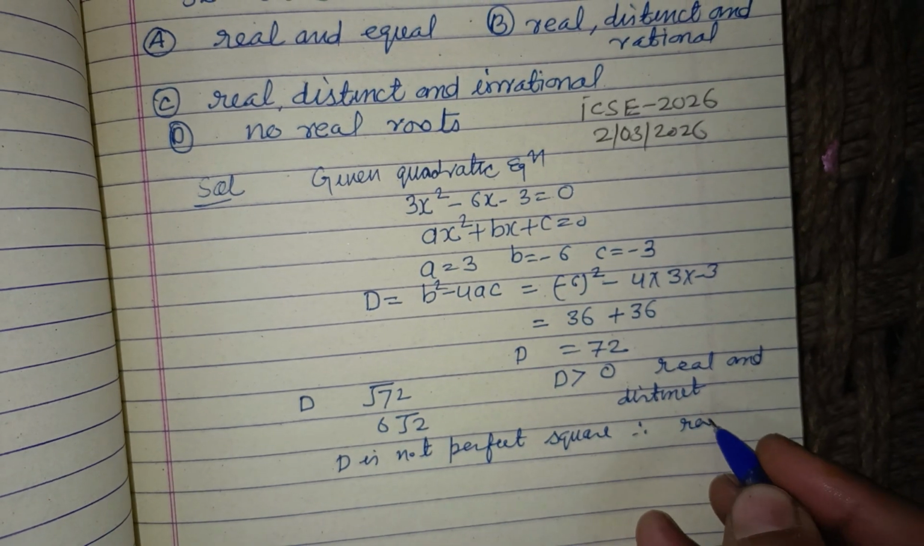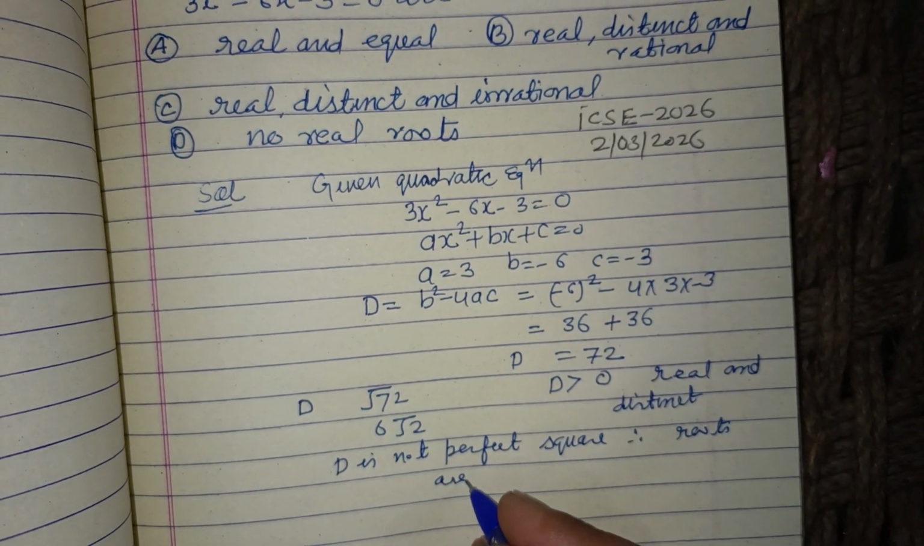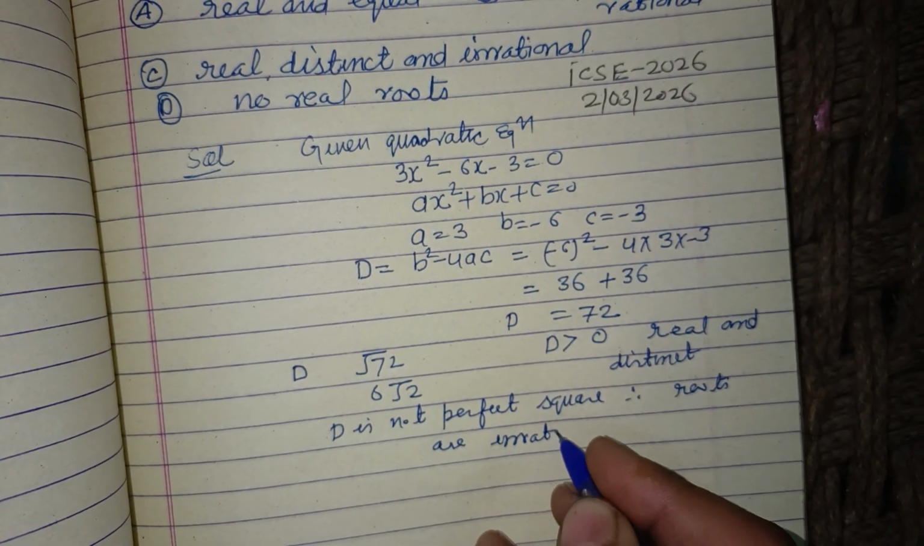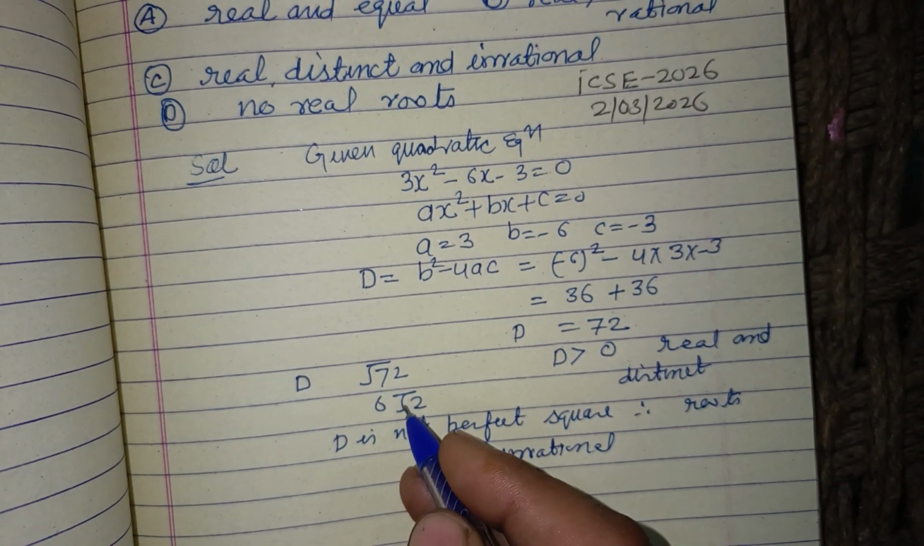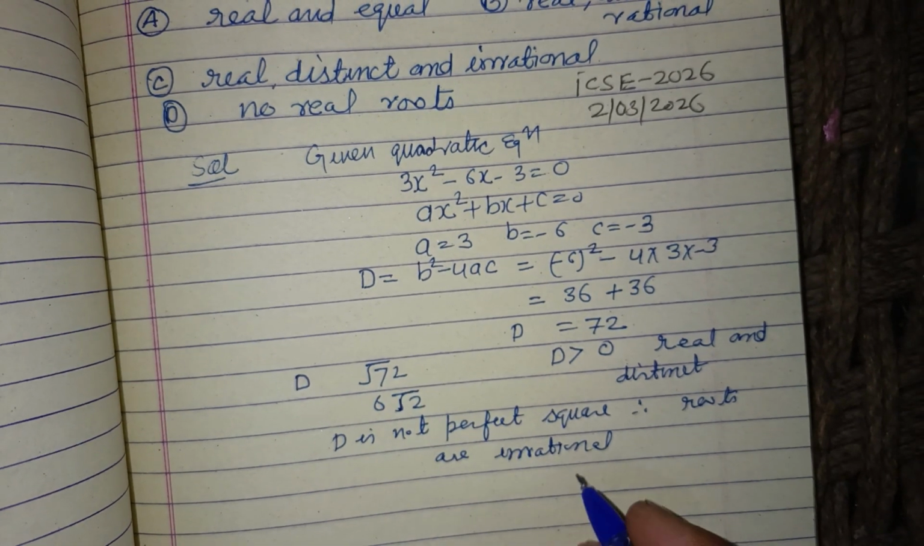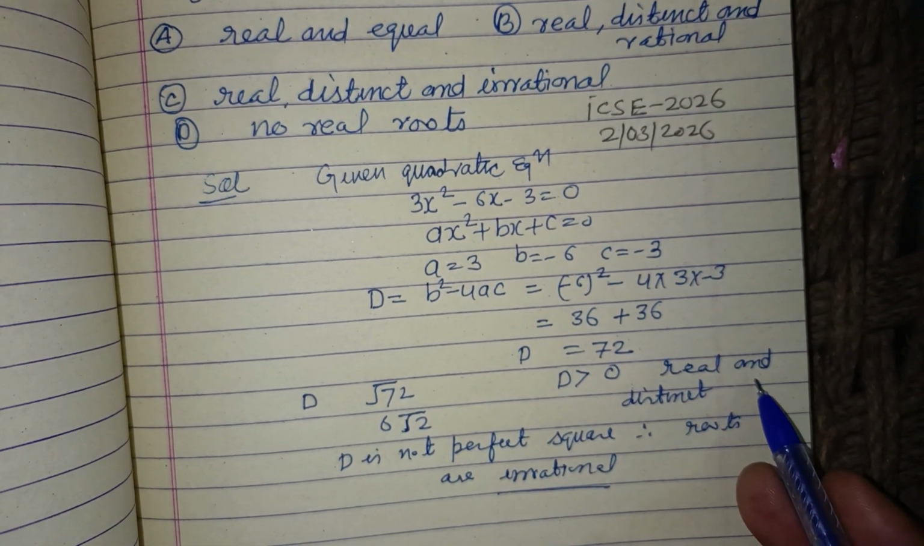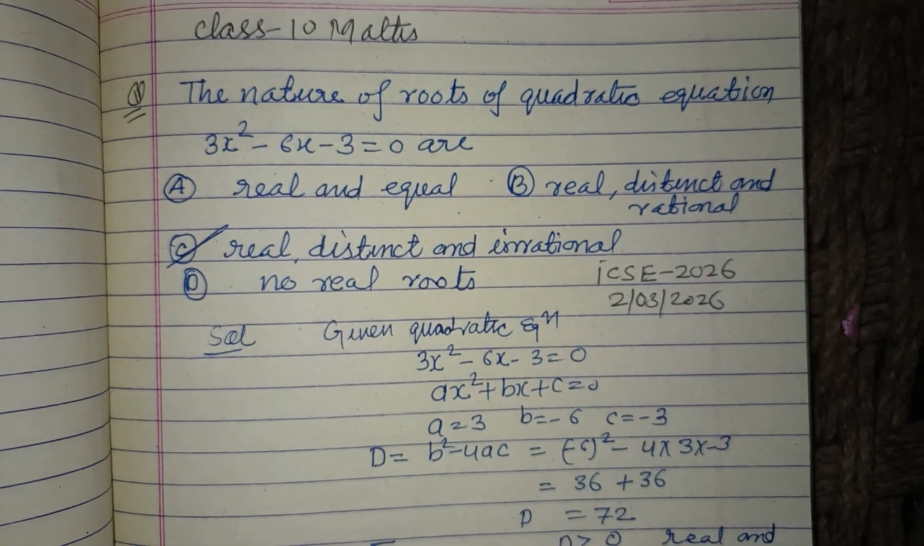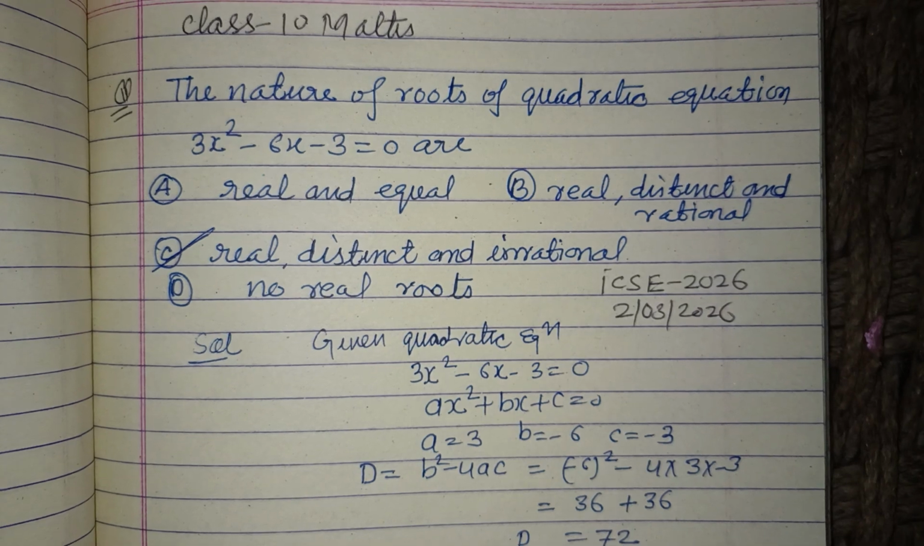therefore roots are irrational, because an irrational term is coming in this, therefore these are irrational. So real, distinct and irrational are the roots of the given equation. So C is the correct answer.